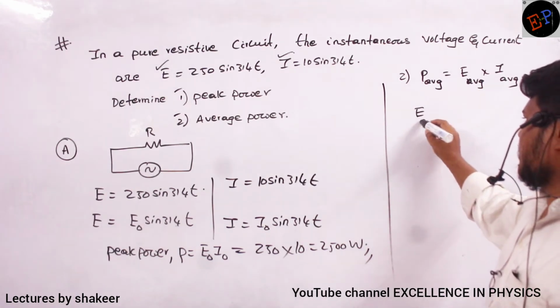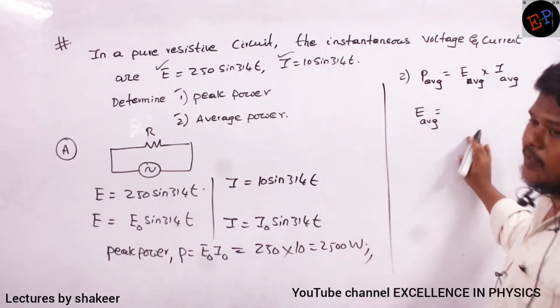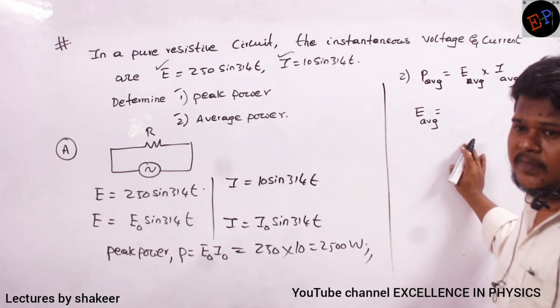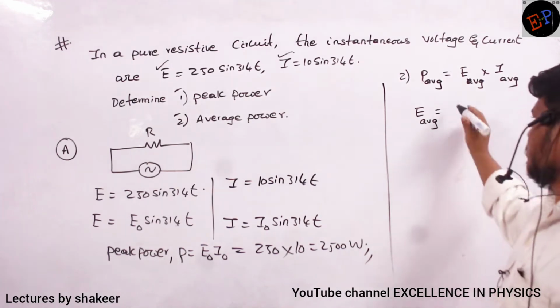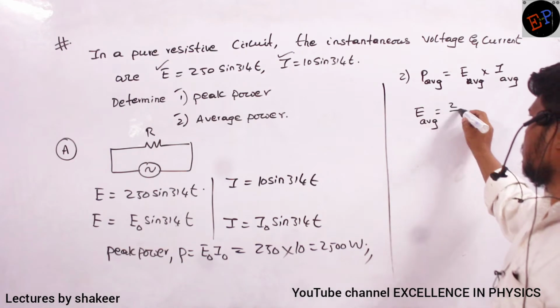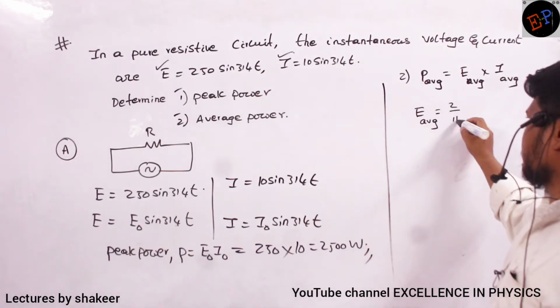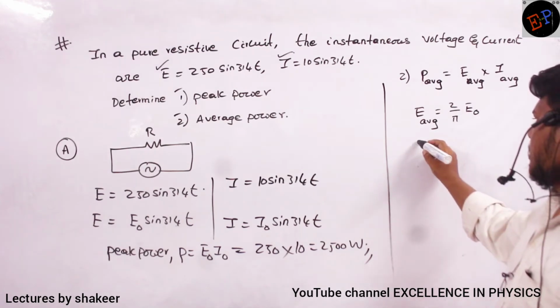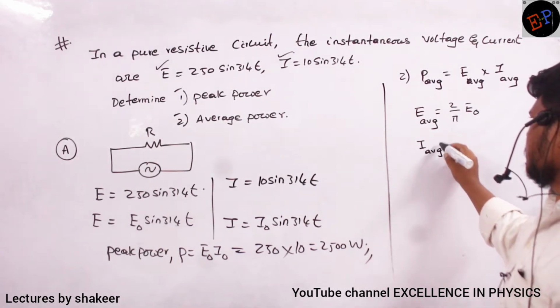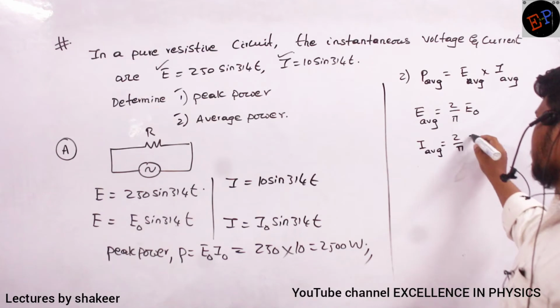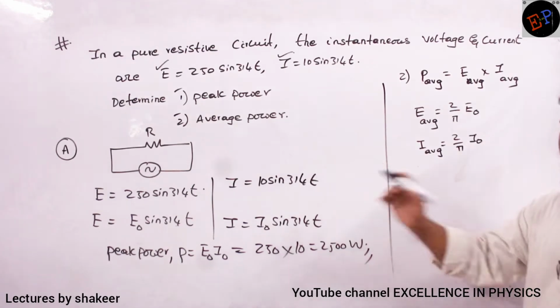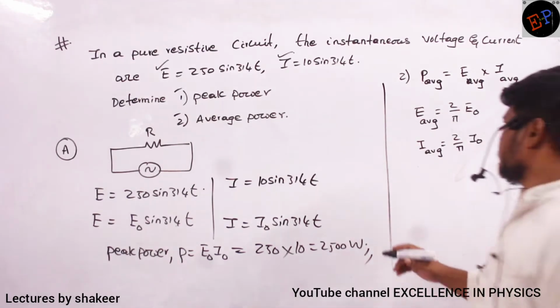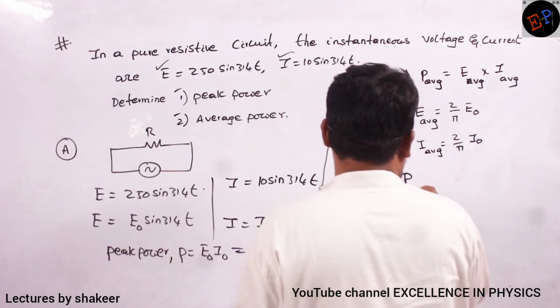Sima, E average, how we have written, what is the formula, do you remember? So 2 by pi times of E naught. That's all. No? Similarly, I average, 2 by pi times of I naught. That's all. No? I naught values already we have. Just substitute them. So therefore, P average, how can I write?